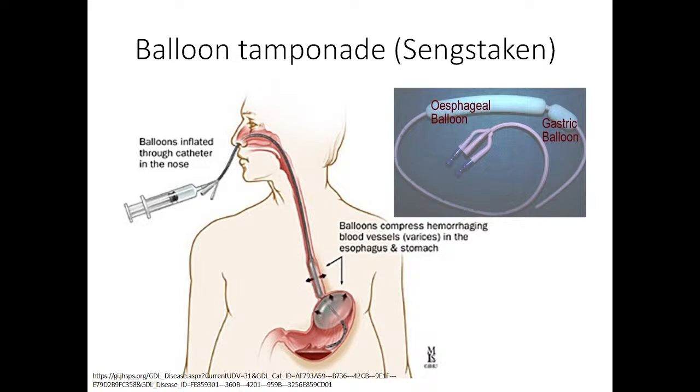Okay. Now, second lumen, this is for inflating gastric balloon. Through this we will connect the syringe and will inflate the air. So, this will cause this balloon. So, this balloon will compress whatever varices are there around the gastroesophageal junction. Okay. And third is esophageal balloon. So, this will compress the esophageal varices. Okay. So, this will temporarily stop the bleeding, so that you get the time to transport the patient to higher center. Okay. So, this is balloon tamponade by Sengstaken-Blakemore tube.